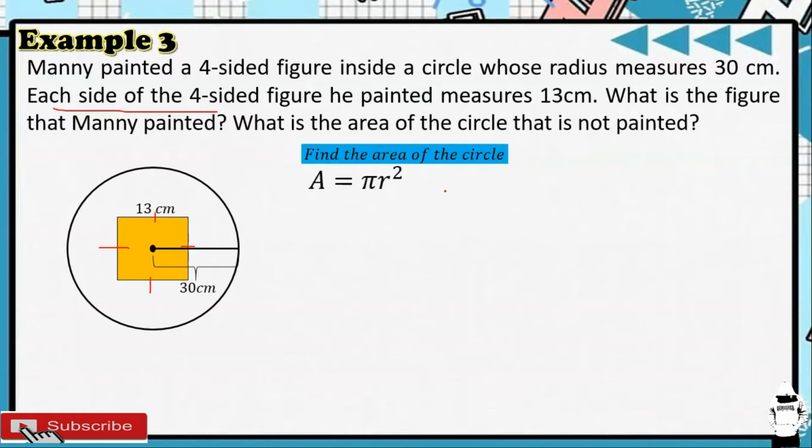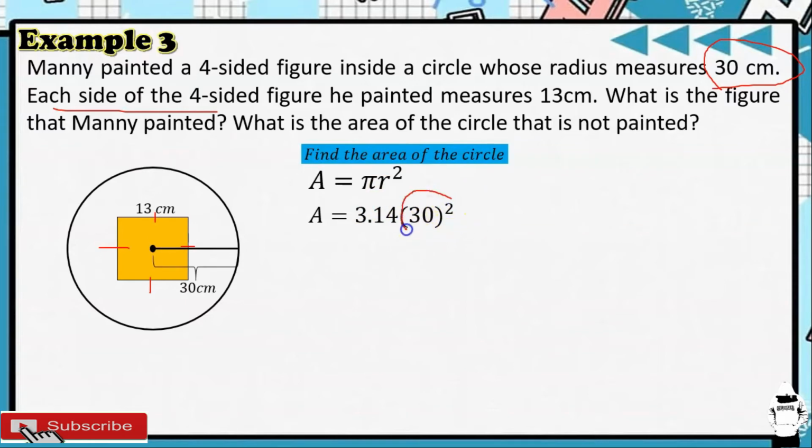So, alam natin ang formula in getting the area of the circle is A is equal to pi times r squared. Okay? Since ang radius daw natin ay 30, substitute lang natin. A is equal to, yung pi natin is equivalent to 3.14 times yung radius natin that is 30, and then squared.